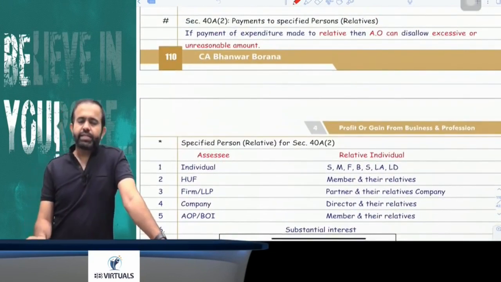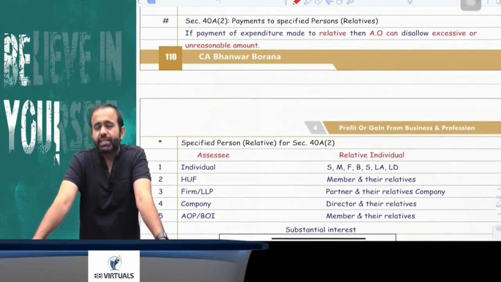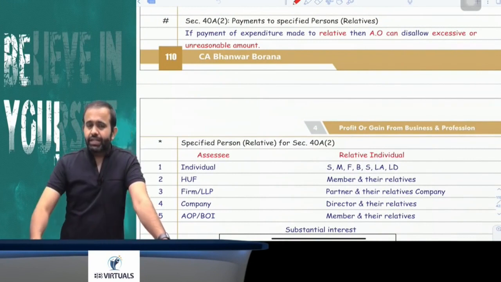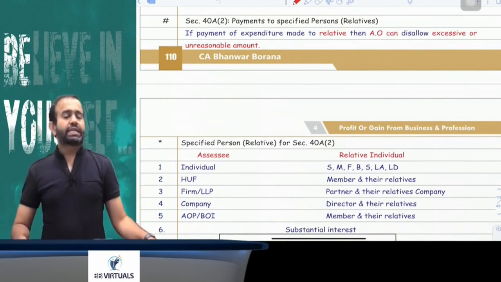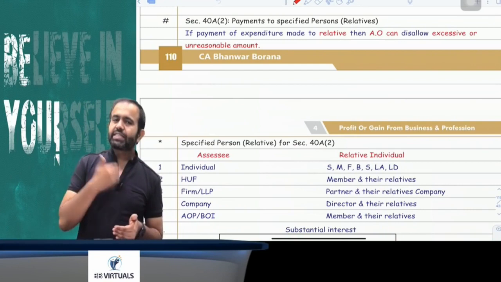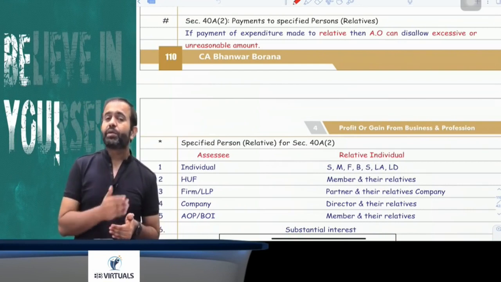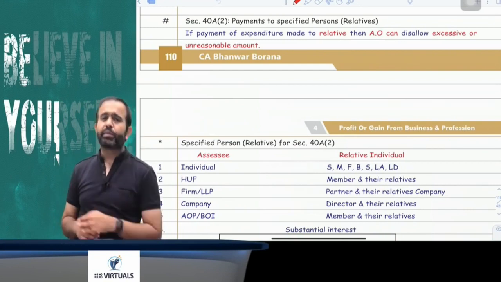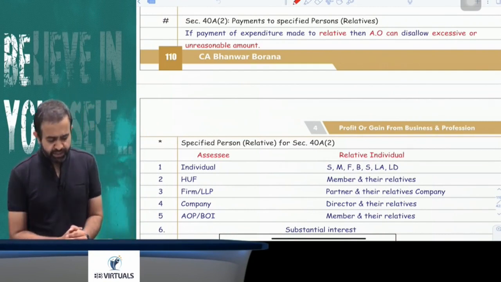Now the next section is related to 40A subsection 2. This section says that if any payment is made to a relative, then it will be allowed only to the extent reasonable. It means whatever excess payment is made will be disallowed, only the reasonable payment will be allowed, and it will be determined by the assessing officer.